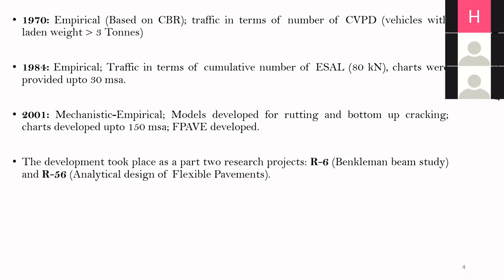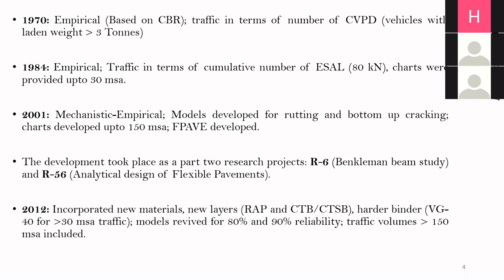In 2012, options for new layers, including cement treated bases, cement treated sub-bases, and emulsion and foam bitumen modified RAP bases, were introduced. RAP stands for reclaimed asphalt pavement. Crack relief layers were also introduced. Additionally, the performance models for fatigue and rutting were provided for 80% and 90% reliability levels, which we have already seen in the previous presentation.